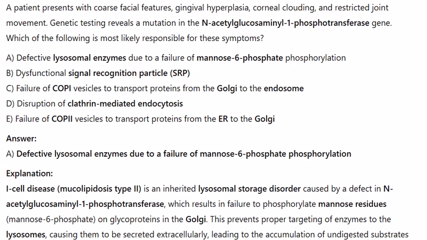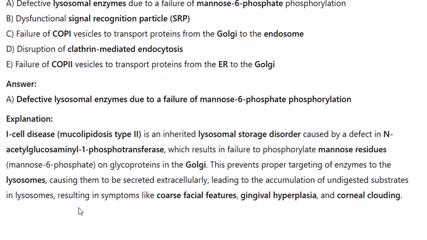Explanation: I-cell disease, mucolipidosis type 2, is an inherited lysosomal storage disorder caused by a defect in N-acetylglucosaminyl 1-phosphotransferase, which results in failure to phosphorylate mannose residues, mannose-6-phosphate, on glycoproteins in the Golgi. This prevents proper targeting of enzymes to the lysosomes, causing them to be secreted extracellularly, leading to the accumulation of undigested substrates in lysosomes, resulting in symptoms like coarse facial features, gingival hyperplasia, and corneal clouding.